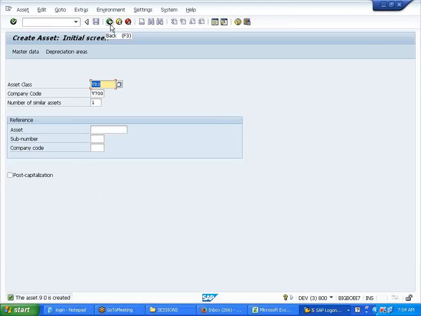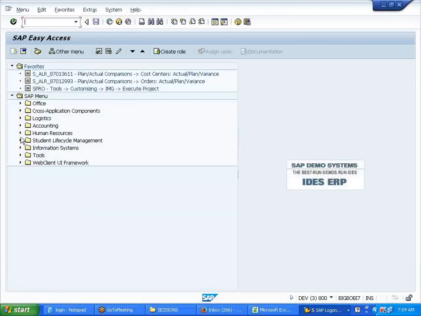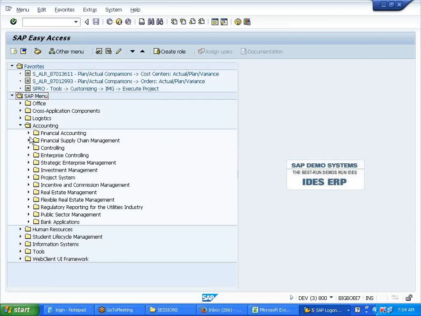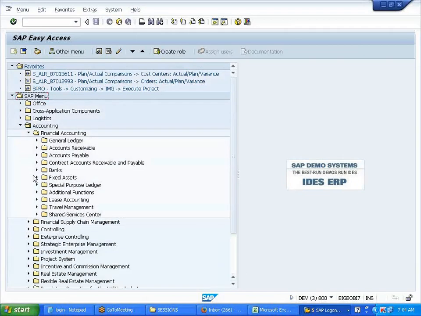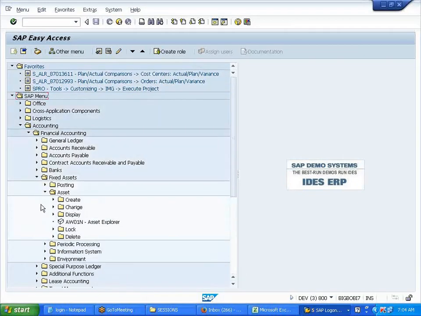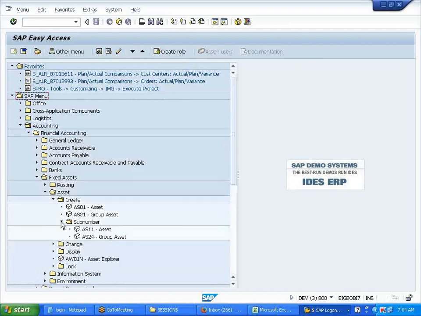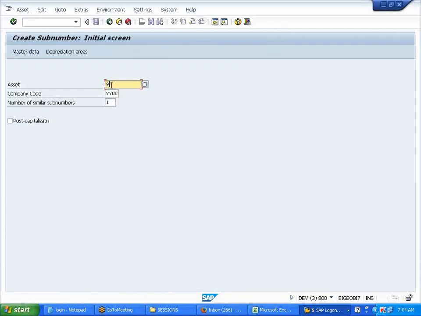Okay, now I'll create a sub asset for this. AS11, make a note of this transaction. Here the main asset is 9, right? 9 of 1, enter.